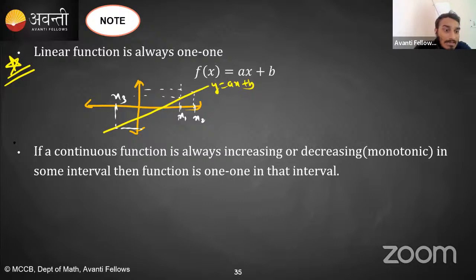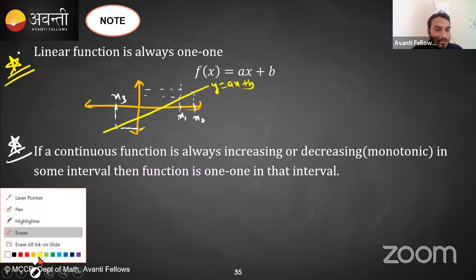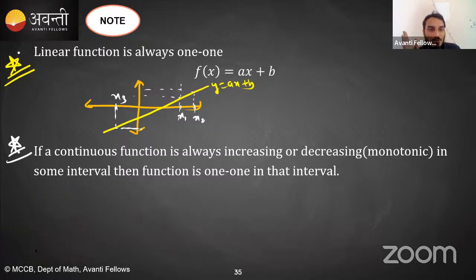Okay. Now second, this is also a very important note. If a continuous function, okay, continuous and discontinuous हम next chapter में पढ़ेंगे, when I will be talking about continuity. तो basic continuity से आपको क्या समझ में आता है? Continuous function की basic definition क्या होती है? Common sense use करो ना. Continuous function means all the lines are connected. Means if I go from anywhere to anywhere, I can go without lifting my pen. Then it is a continuous function. Common sense, okay? Official definition we will see, but for now, this would be the definition of continuous function, right?